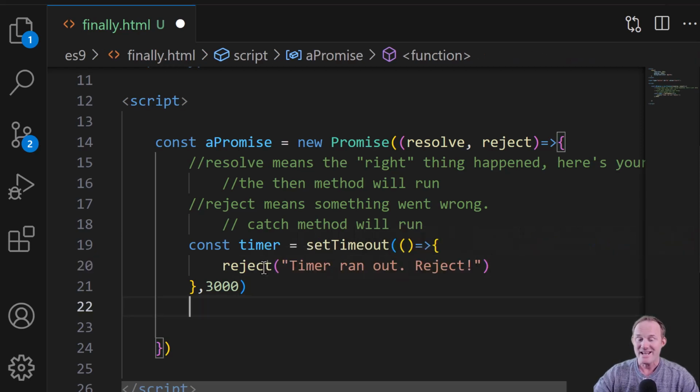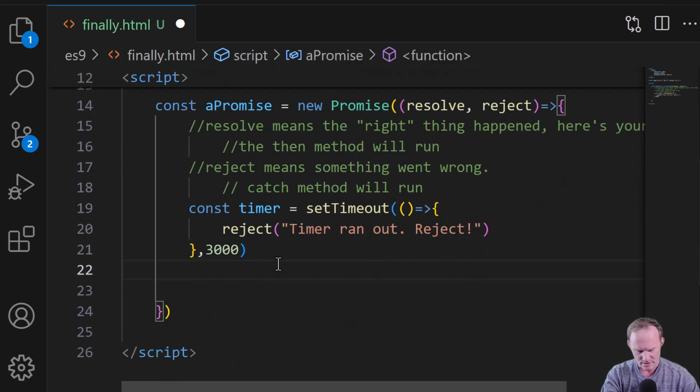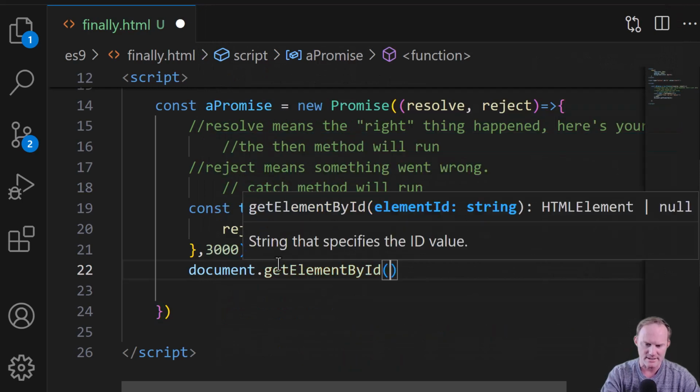Reject. In here, let's go grab our button. So we've got a B1. Let's put a timer on it. We'll do, let's do document.getElementById.